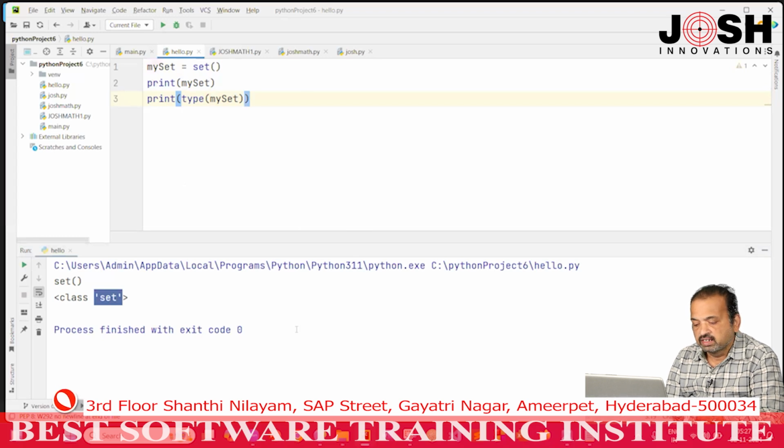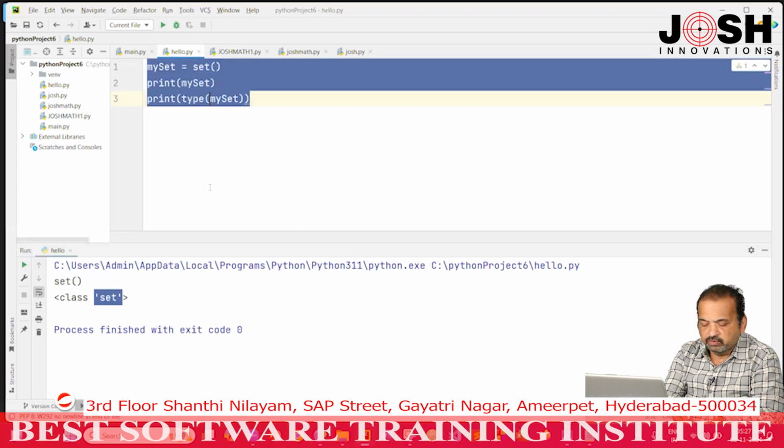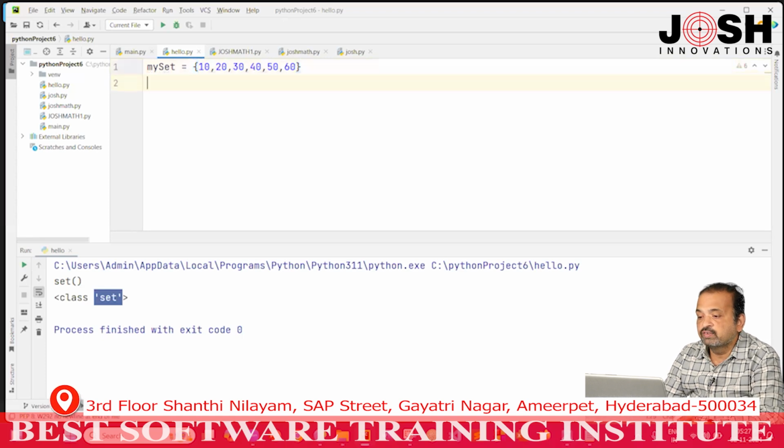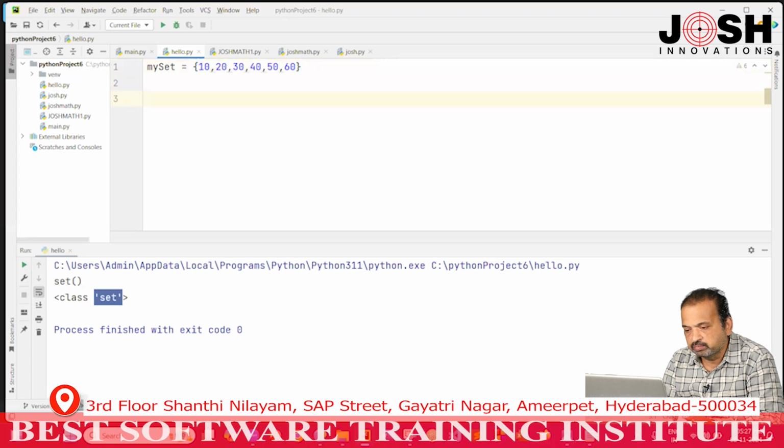Now, I will create one set, my set equals to 10, 20, 30, 40, 50, 60, and I want to access items. One of the properties is unordered, meaning these items do not have any index number.